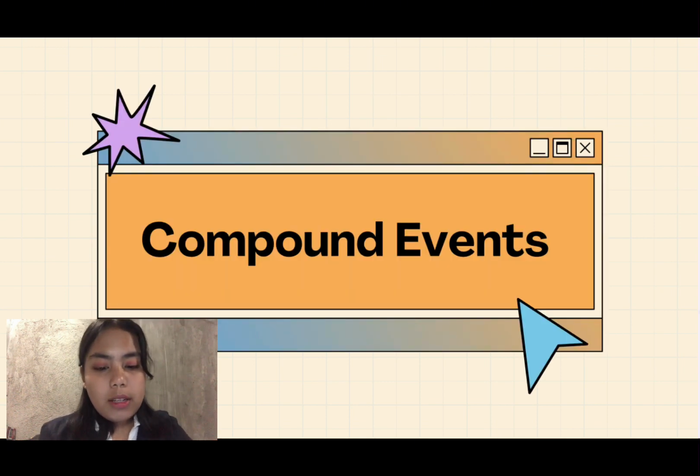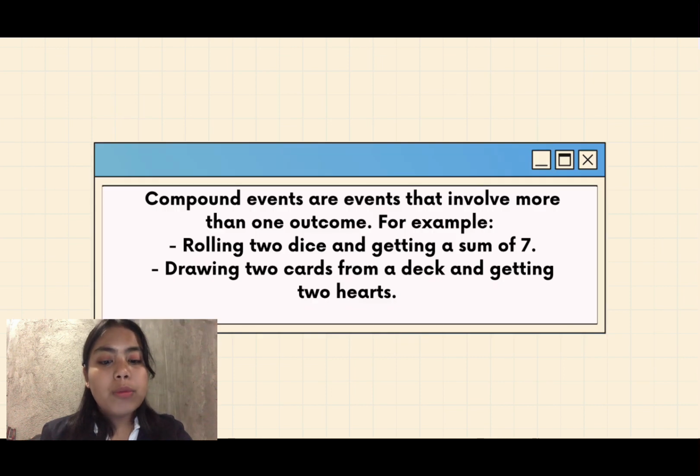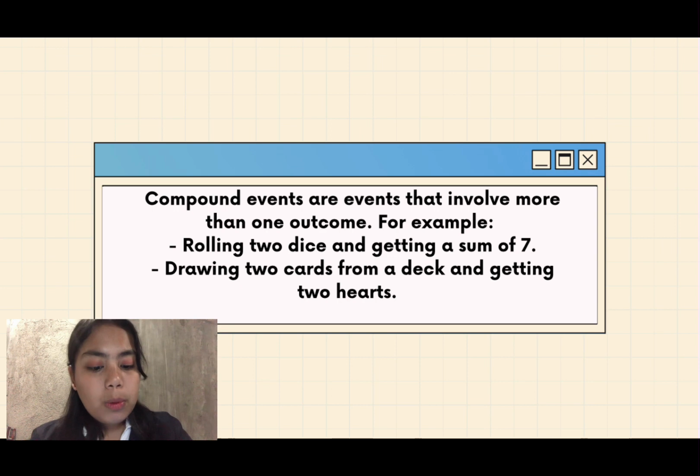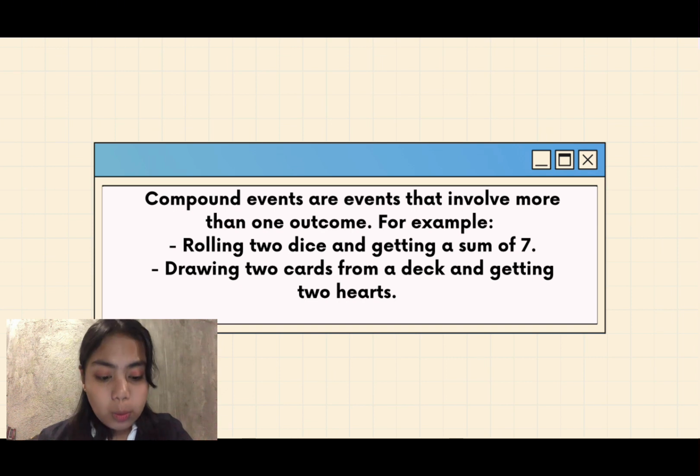While compound events are events that involve more than one outcome. For example, rolling 2 dice and getting a sum of 7. This involves multiple outcomes, as there are multiple ways to obtain a sum of 7, such as getting a 1 and a 6, or getting a 2 and a 5.